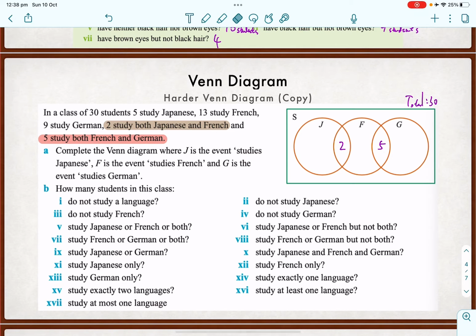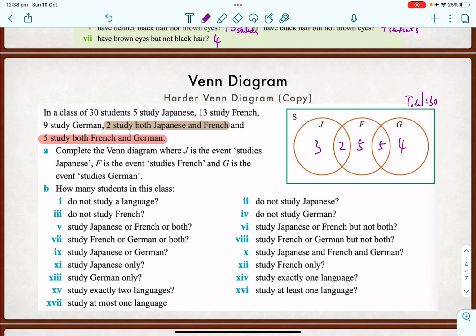Okay, 5 study Japanese, so 2 overlap, so we've got 3 left. Okay, 13 study French. 13 should be the middle circle, but then we have 7 already, so that means we've got 5 in the middle. So 5 only study French. Okay, German, we've got 9 people but 5 overlap already, so there's 4 who only study German.